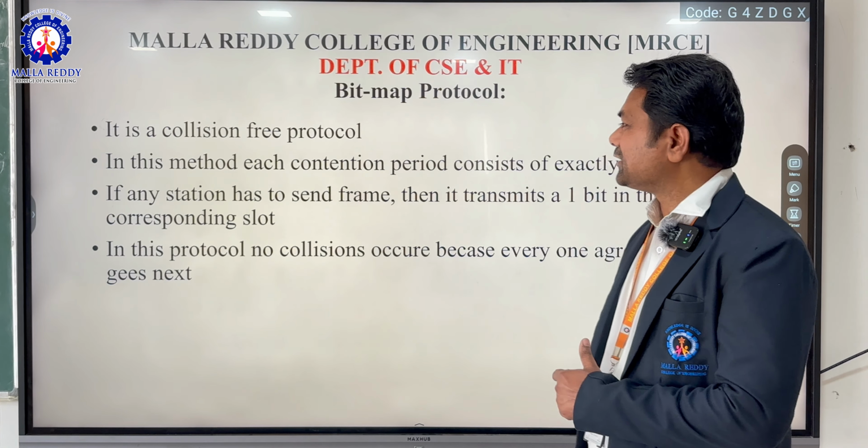Coming to the next one, the binary countdown protocol. It is used to overcome the overhead of the 1 bit per station. In this protocol, binary station addresses are used.